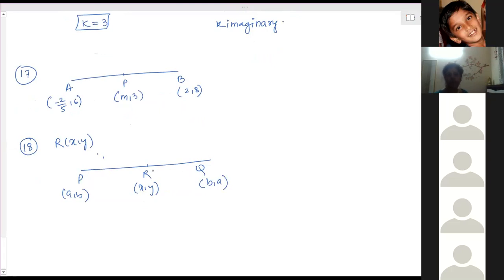That means R is present between P and Q, so P, R, Q are collinear points. That is, area of PRQ is equal to 0.